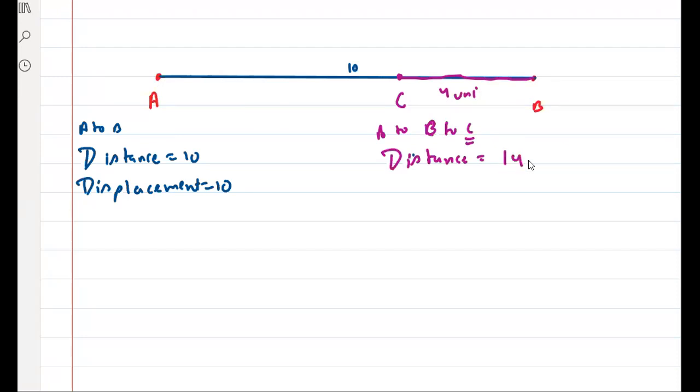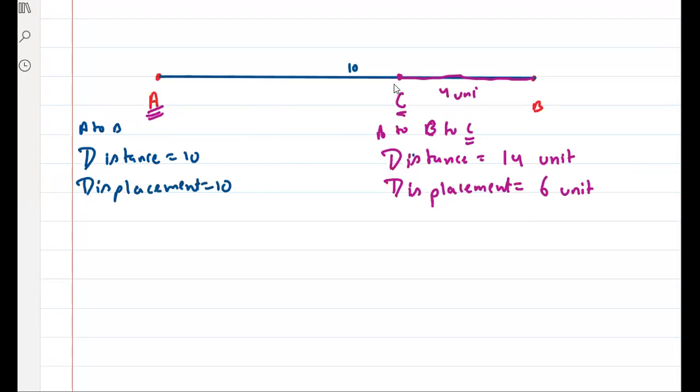Very good. Now in this case, what is displacement? 6, because initial point is A and final point is C. So shortest between initial and final, always remember, is 6 unit.